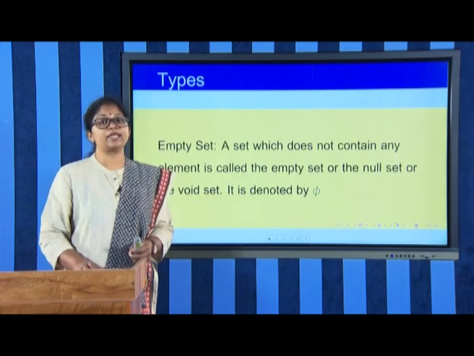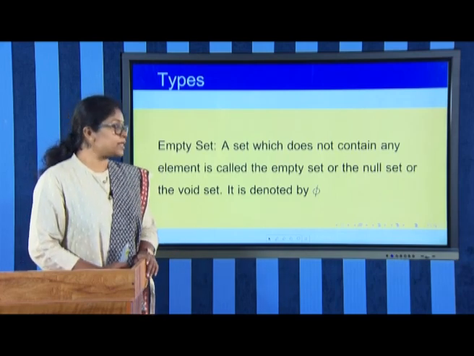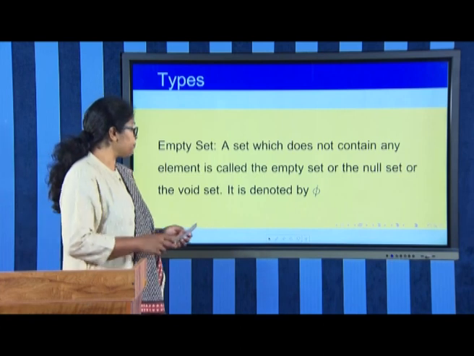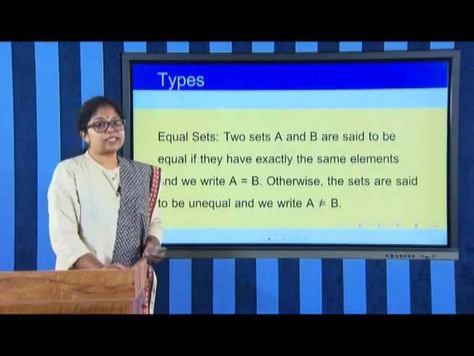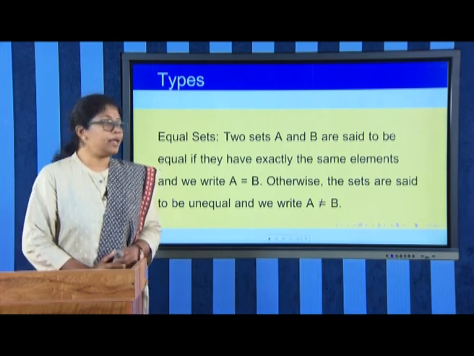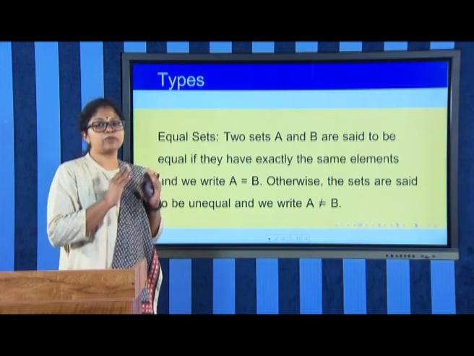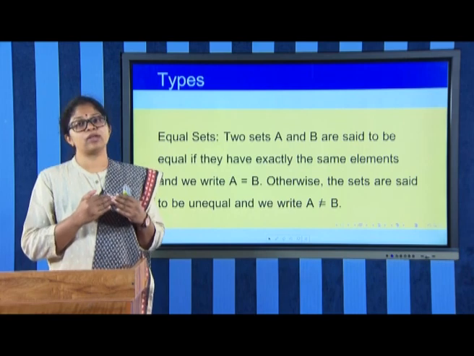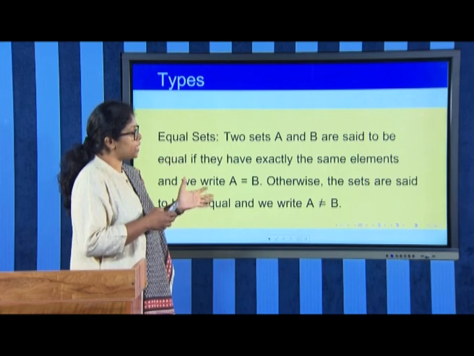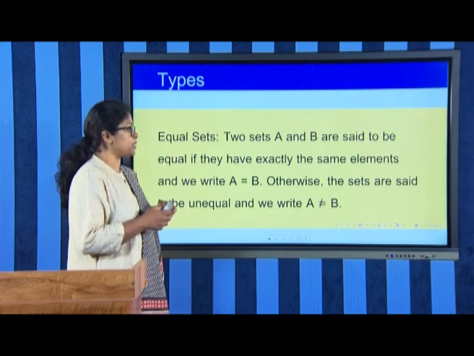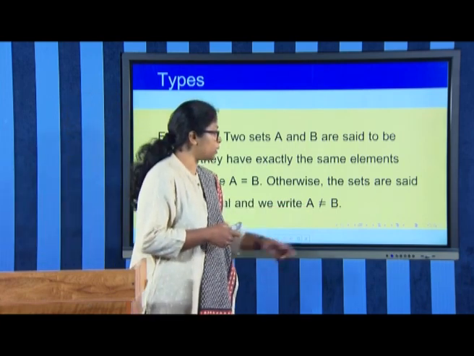Then there are different types of sets. The first type is what is called the empty set or the null set, which does not contain any element. It is denoted by the Greek letter phi, and we say that two sets are equal if they have exactly the same elements. If two sets have the same number of elements, we will call them equivalent sets, whereas if the elements are the same, then the sets are said to be equal sets. Otherwise, the sets are said to be unequal, and we write A is not equal to B.